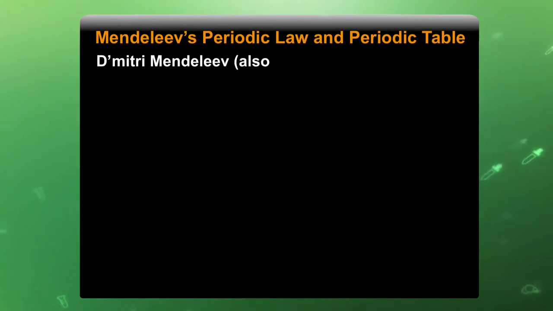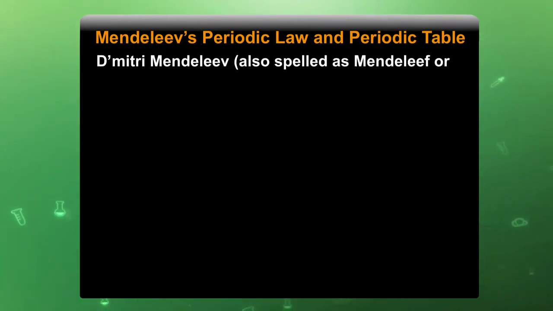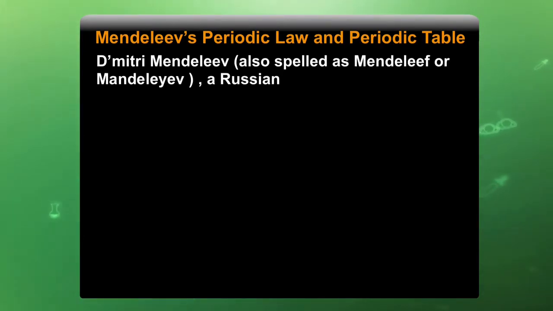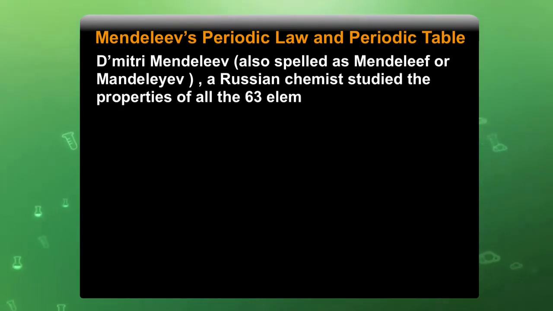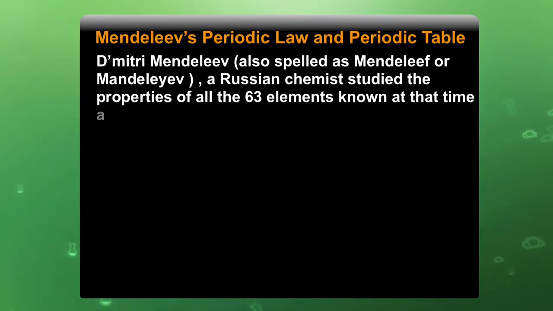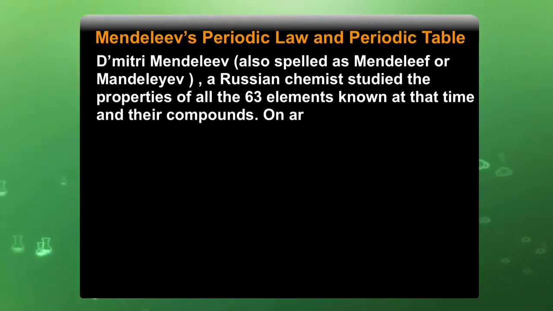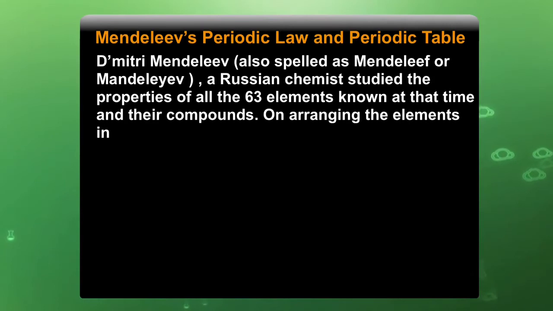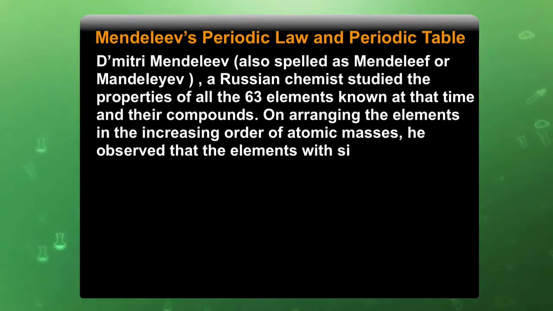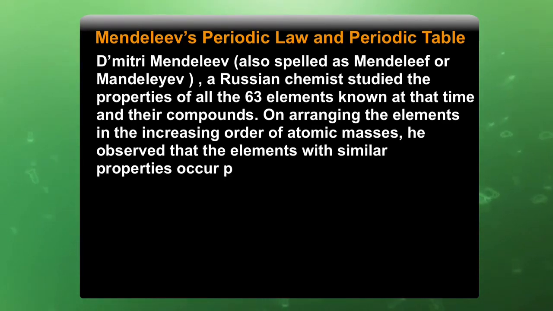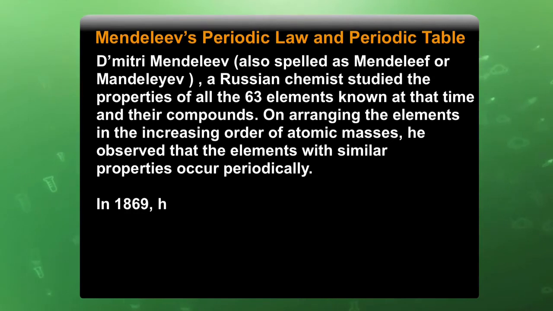Dmitri Mendeleev, a Russian chemist, studied the properties of all the 63 elements known at that time and their compounds. On arranging the elements in the increasing order of atomic masses, he observed that the elements with similar properties occur periodically.